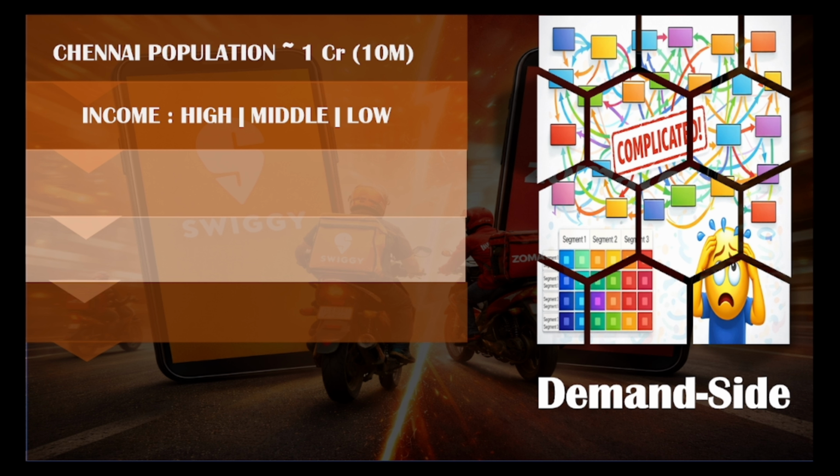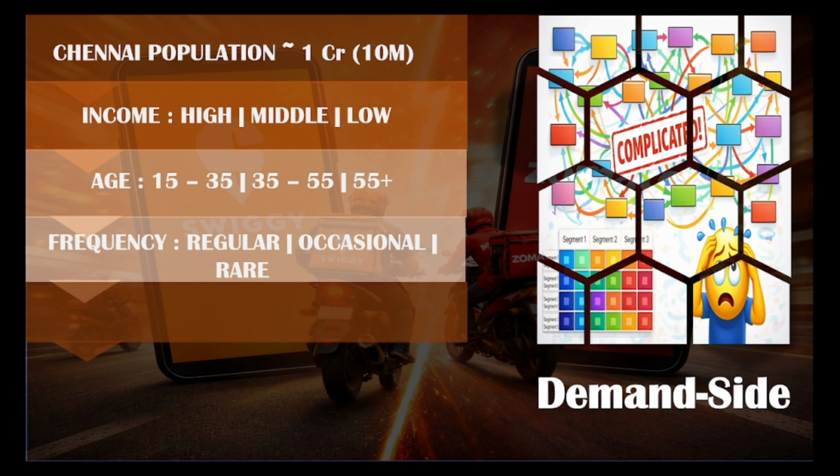And then the next level of classification will be age group: 15 to 35, 35 to 55, and 55 plus. Again, in one particular age group, let's say 15 to 35, the frequency will be more. 35 to 55, it will be comparatively less, and 55 plus, it will be negligible. Now within each age group, there will be a few who order regularly, a few who order occasionally, and some people who order rarely.